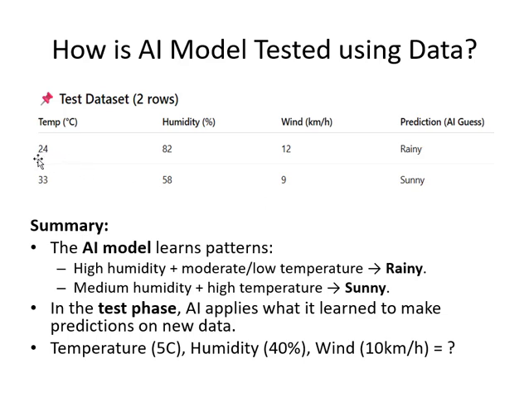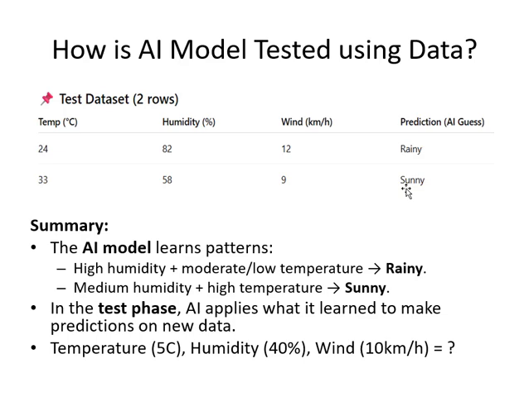If you look at this, the first temperature is 24 and then humidity is 82. So the temperature is low, humidity is a little on the higher side, wind pressure is around 12, so it will rain, because we learned from the previous training that low temperature and high humidity may result in rain. And now look at the second row, which is 33 temperature, humidity is 58. So here the temperature is a little on the higher side, above 30, and the humidity is just average, around 50, and the wind is 9, so it will be sunny. This is what the model will tell us.